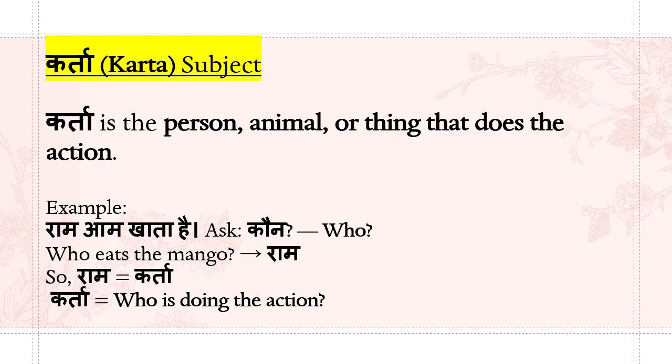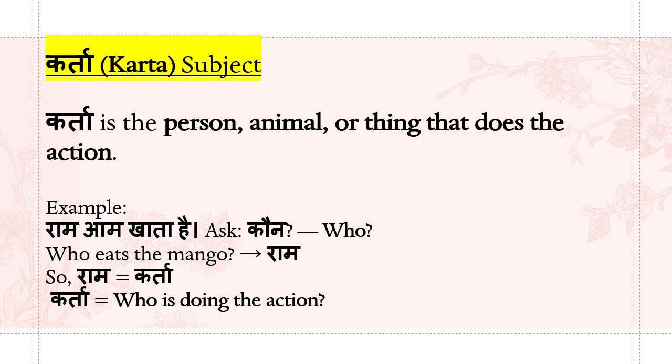For example, Ram aam khata hai. So if you ask who is eating mango, or kaun aam khata hai, the answer is Ram. So Ram is karta here, or Ram is the subject in the sentence. So karta is nothing but who is doing the action. If you ask who to that sentence, the answer you get is the subject or the karta in the sentence. Just remember that. Karta means subject.